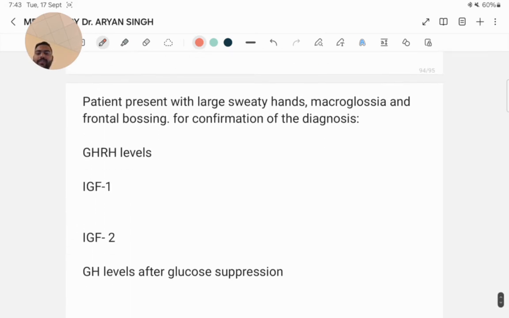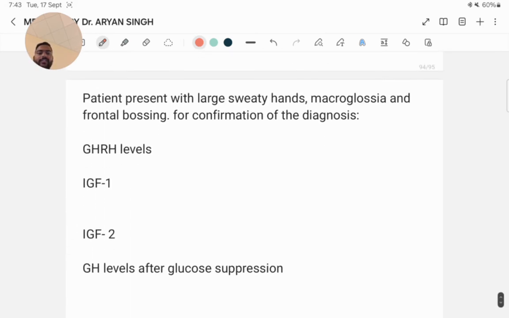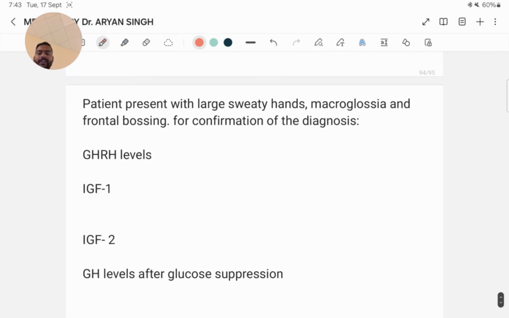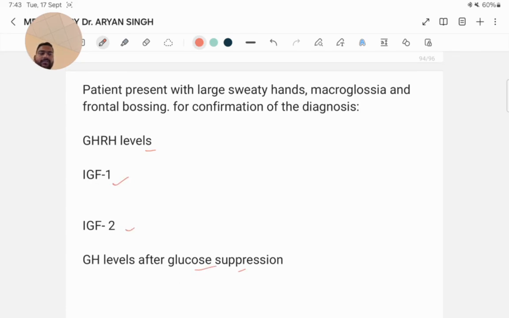Next question. A patient presents with large sweaty hands, macroglossia, and frontal bossing. For confirmation of the diagnosis: GHRH level, IGF-1, IGF-2, GH levels after glucose suppression. Here the confirmation of the diagnosis is IGF-1. The best test for confirming a diagnosis of acromegaly, often caused by excess growth hormone, is insulin-like growth factor 1.